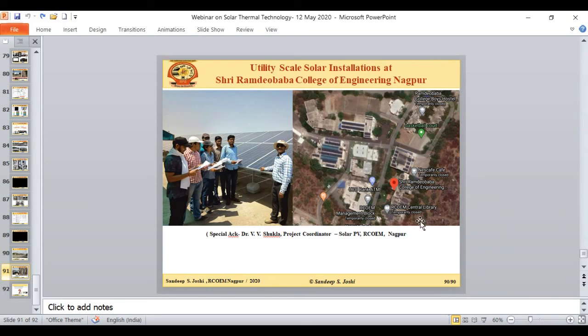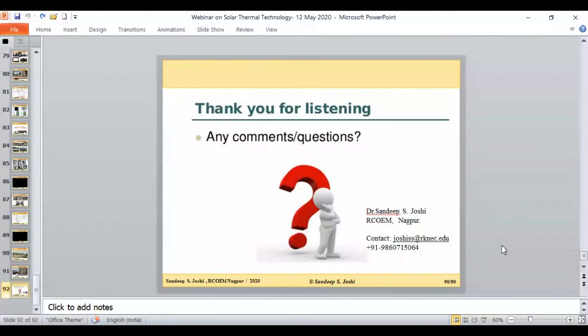But for the solar photovoltaic application, I may need a separate 2-hour talk, because in our solar laboratory we have very good publications in the solar photovoltaic part, and also we have very good patents in solar photovoltaic. So I hope I will take another session for the solar photovoltaic.